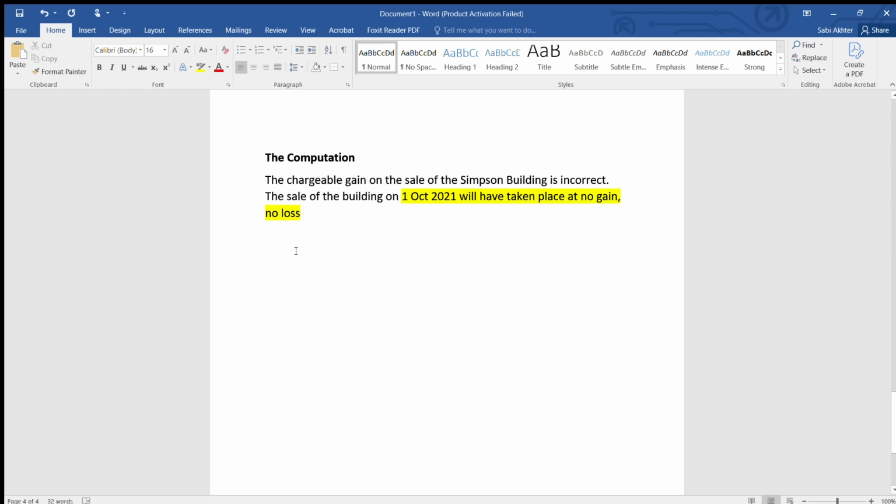Okay, so you see how we are developing answers, how one after the other the answers flow, automatically the answer is coming. We first started with a subheading, that is computation. Then we picked the first item, that is incorrect, that is chargeable gain. Incorrect. Now we are writing the correct treatment because they are in the 75% group, capital gain group, no gain, no loss. So write the reason. Because